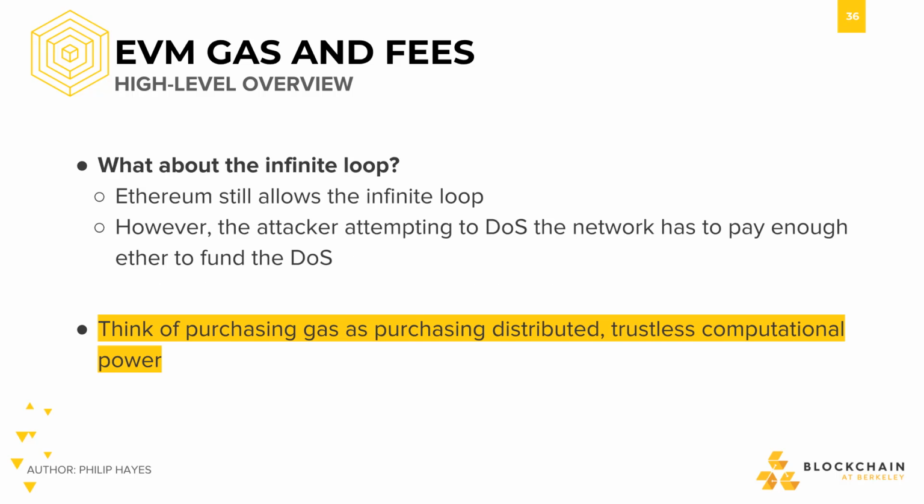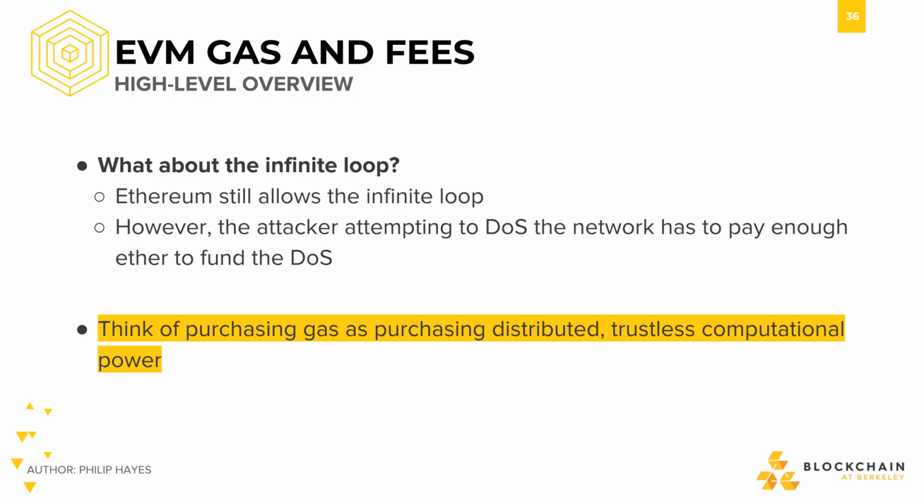Ethereum still allows someone to write an infinite loop in smart contracts. However, the attacker attempting to DOS the network has to pay enough ether to fund the DOS. In a way, you can think of purchasing gas as the price you have to pay in order to use this distributed trustless computational power. This thereby disincentivizes users from running expensive computations without having sufficient funds.